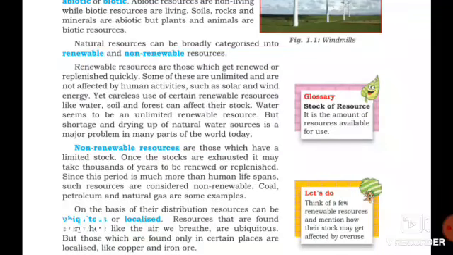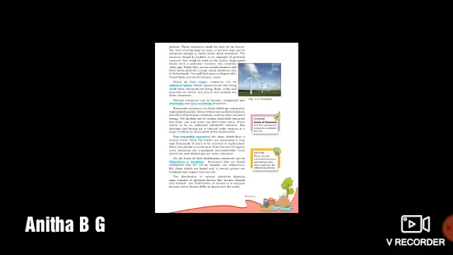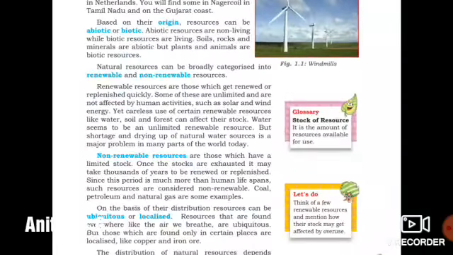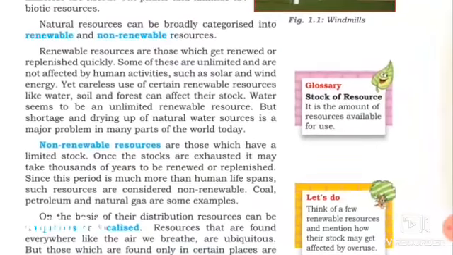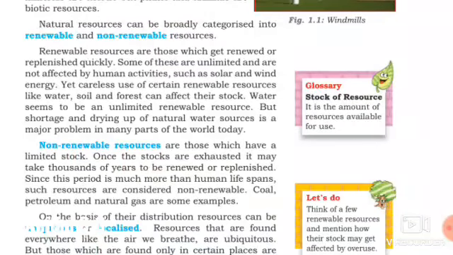And then natural resources can be broadly categorized into renewable and non-renewable resources. Then another classification of this resource is renewable and non-renewable. What do you mean by renewable resource? Renewable resources are those which get renewed or replenished quickly.